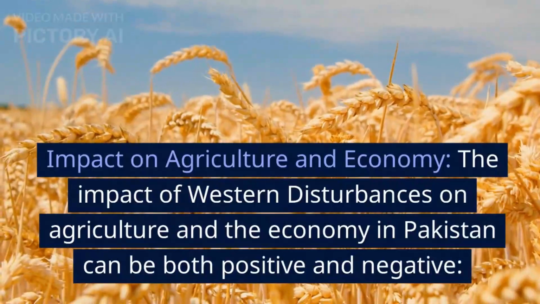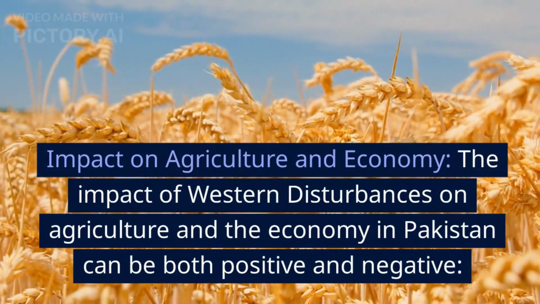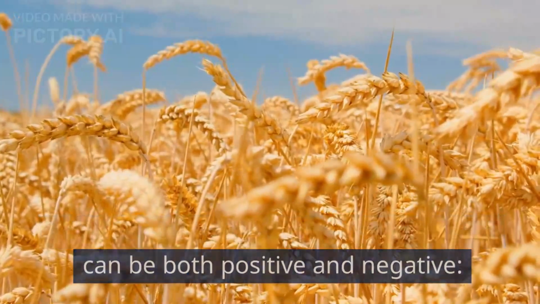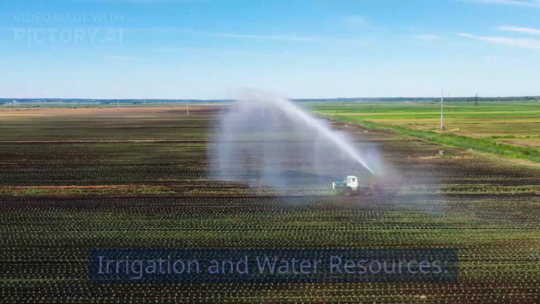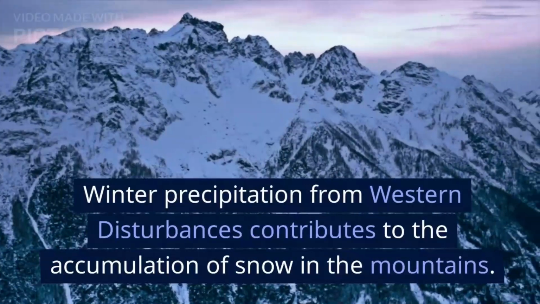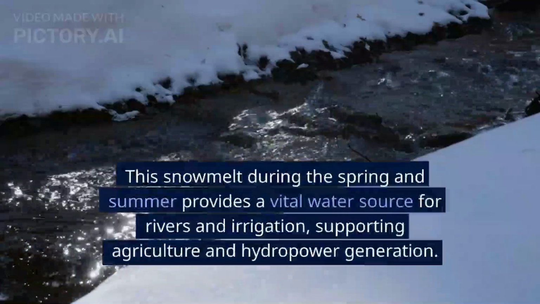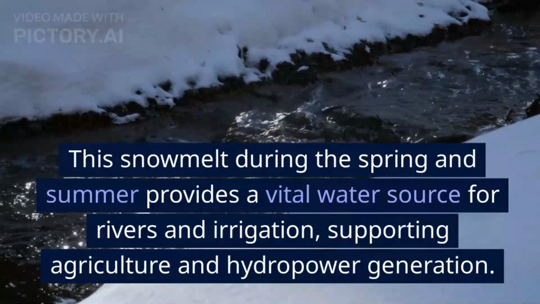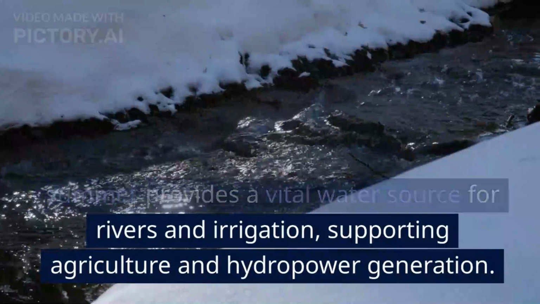Impact on agriculture and economy. The impact of Western disturbances on agriculture and the economy in Pakistan can be both positive and negative. Positive impacts. Irrigation and water resources. Winter precipitation from Western disturbances contributes to the accumulation of snow in the mountains. This snowmelt during the spring and summer provides a vital water source for rivers and irrigation, supporting agriculture and hydropower generation.